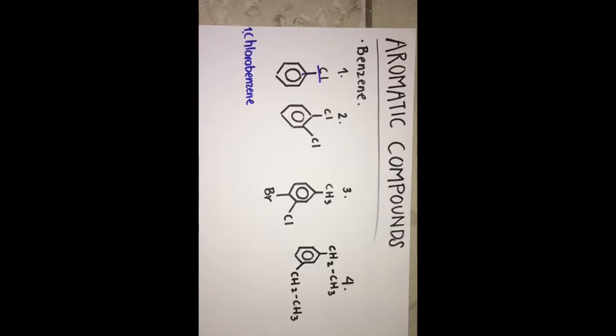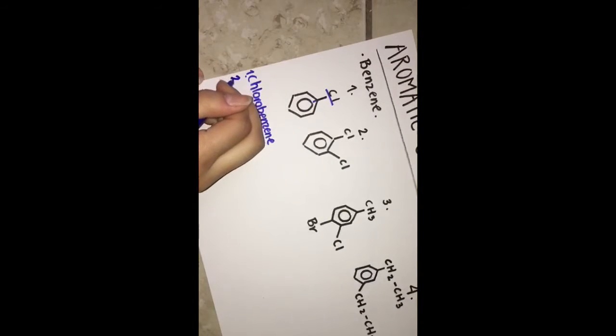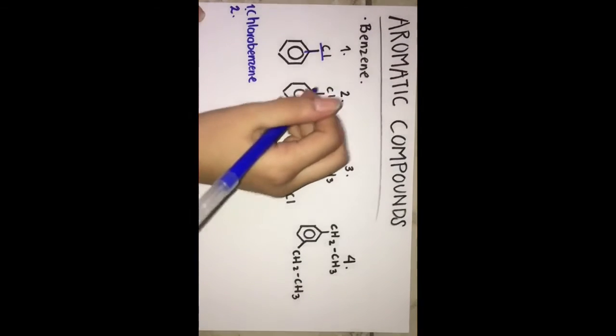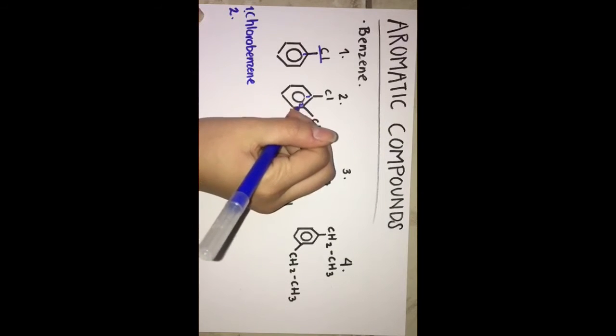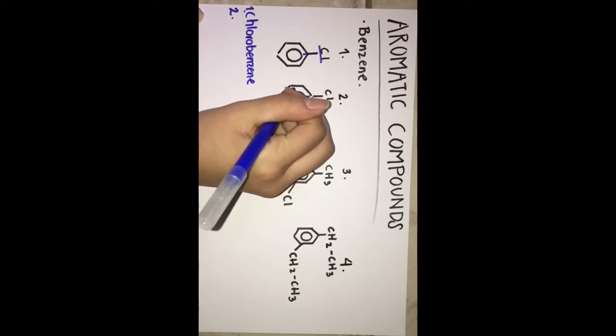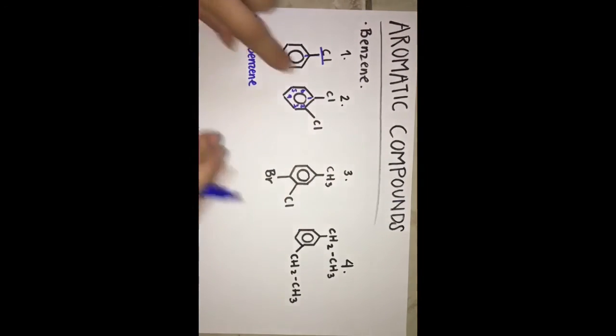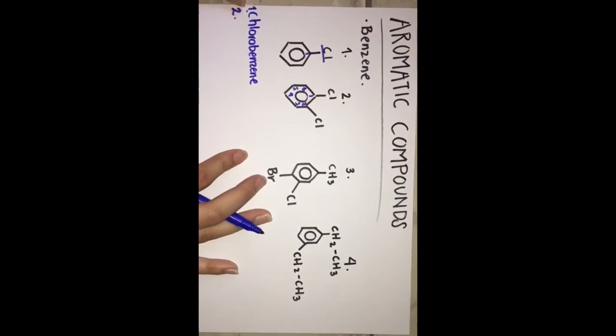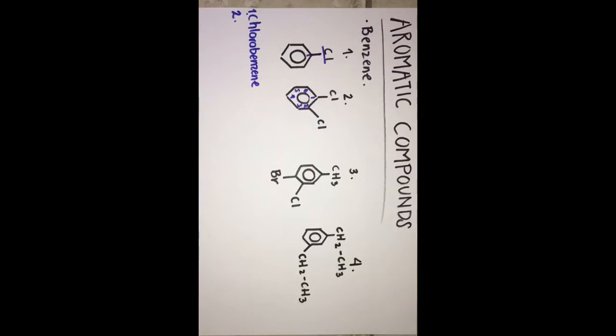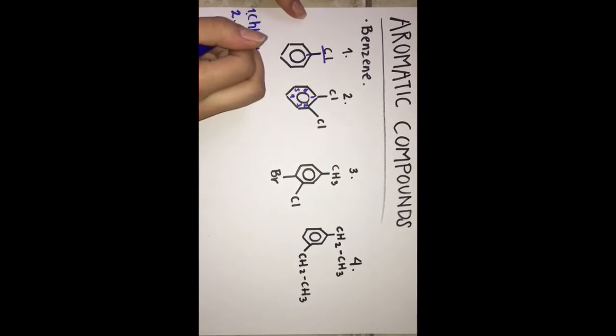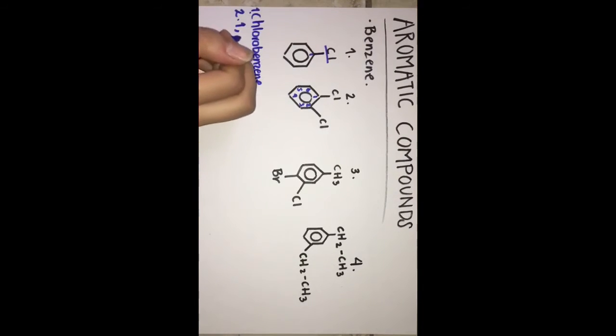For the second one, we're gonna go ahead and number it. 1, 2, 3, 4, 5, 6. You don't have to do the whole thing, but it is just for explaining it. So we see we have 1 in the first one, so we put 1, and we see we have 1 in the second one, so we put 2.